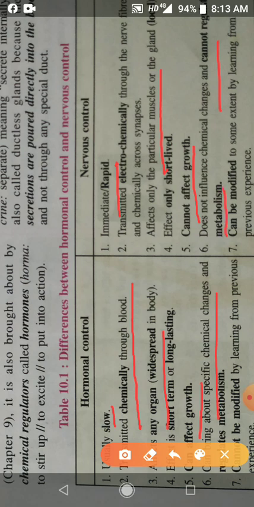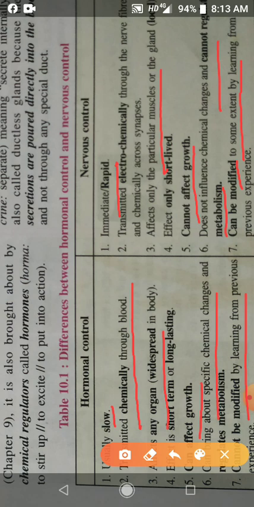Hormonal control can be modified by learning from previous experience, but nervous control cannot be modified. It can be modified to some extent by learning.